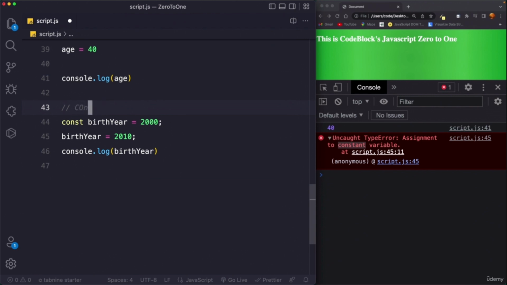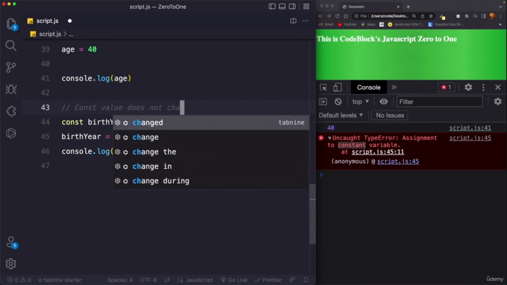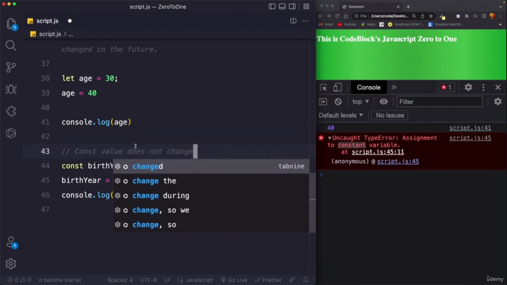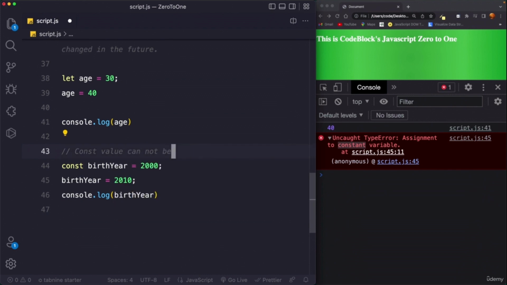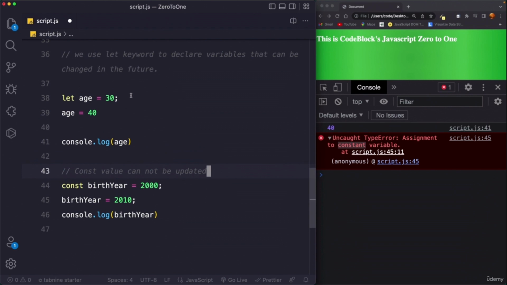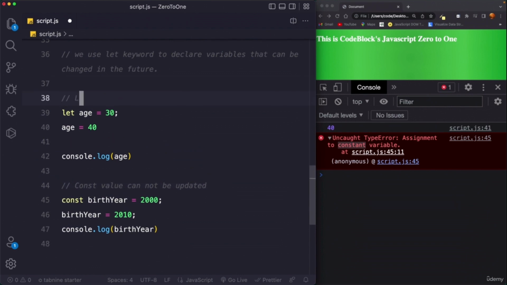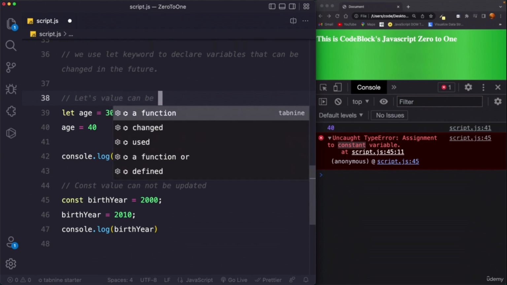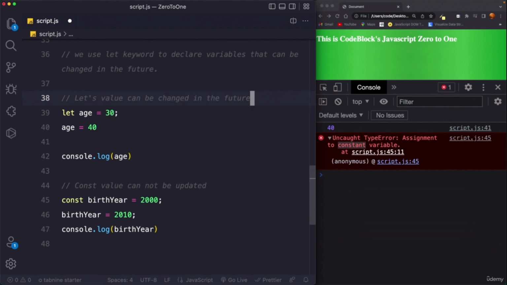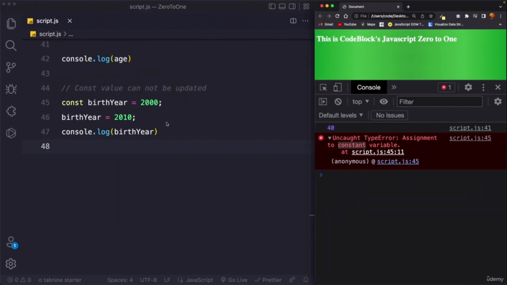Okay, so I can say const value does not change, or I can say const value cannot be updated. And let's write down the let as well. You can say let value can be changed in the future. And so that's exactly what the const keyword does.